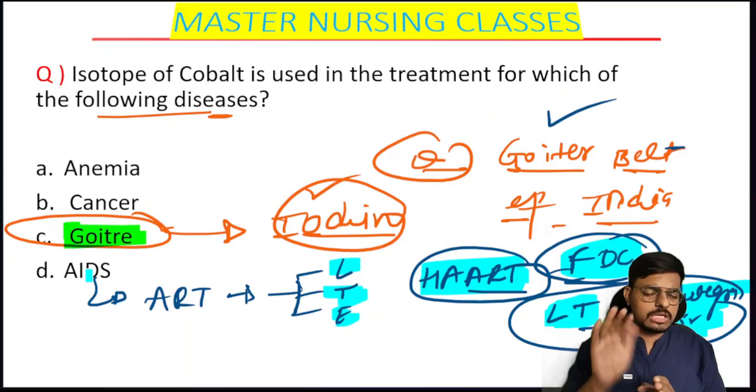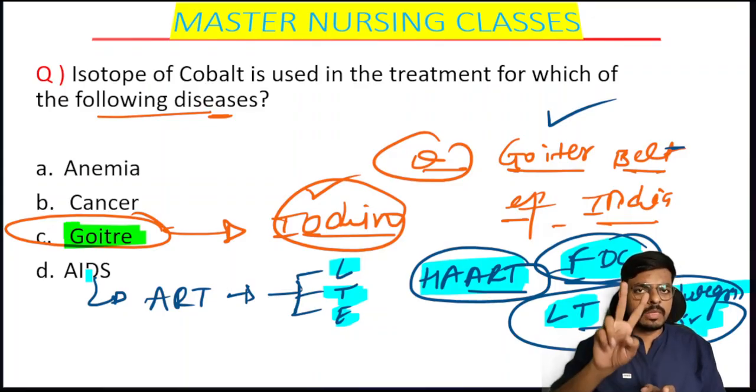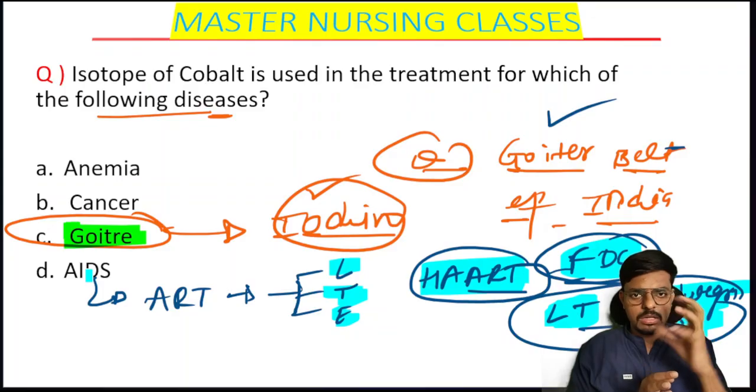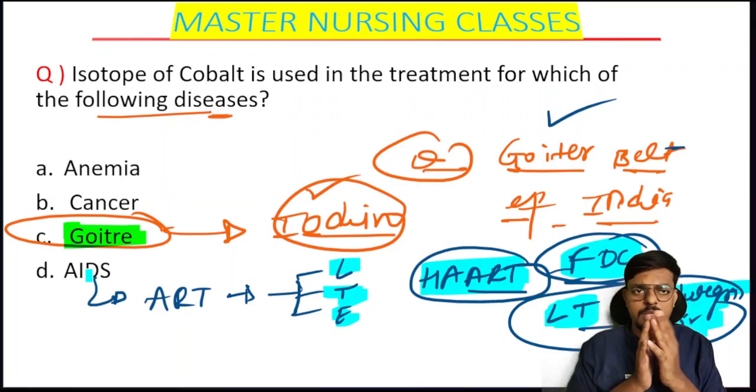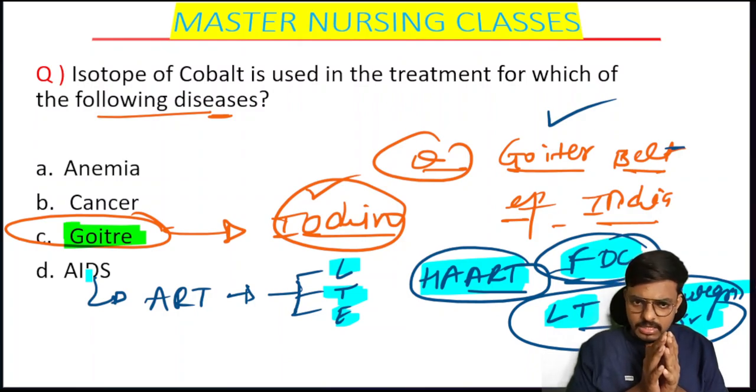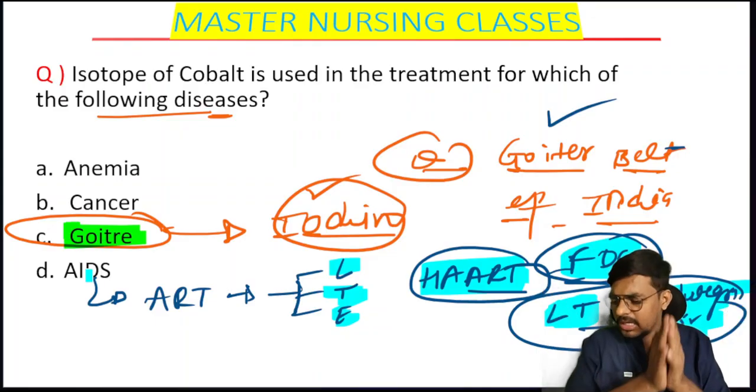In cancer, the second option, we have discussed two models of treatment: chemotherapy and radiation therapy. What is radiation therapy? We are giving it externally. What do we call it if radiation therapy is given externally? Can anyone tell? Yes, very nice of you all. If you are giving radiation therapy externally, that is teletherapy.